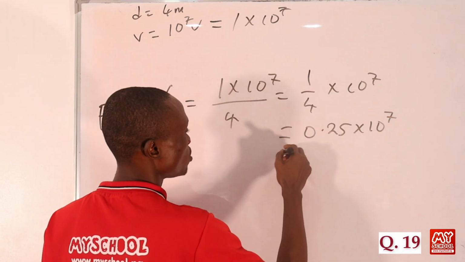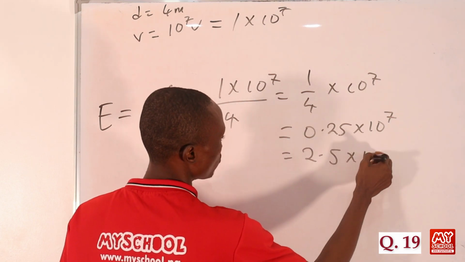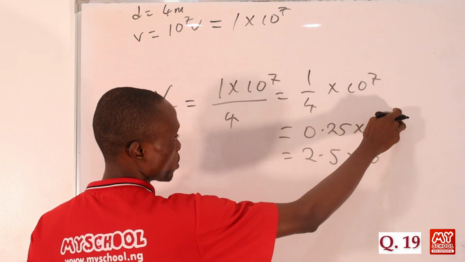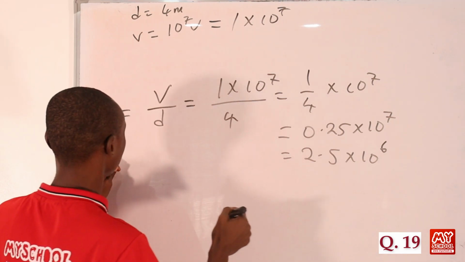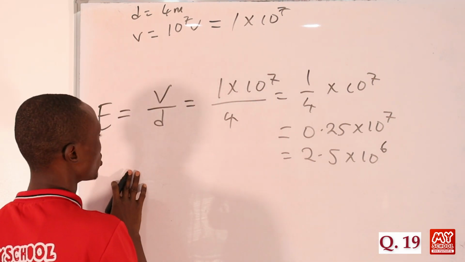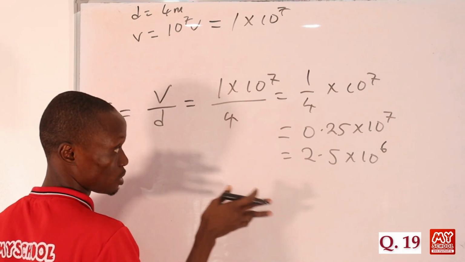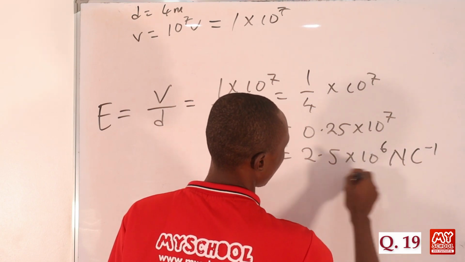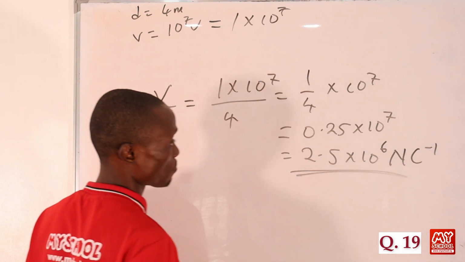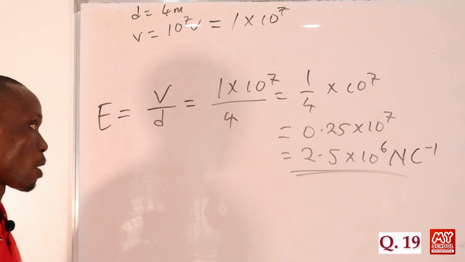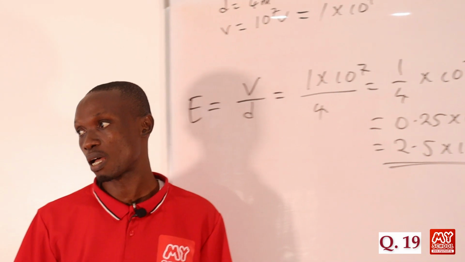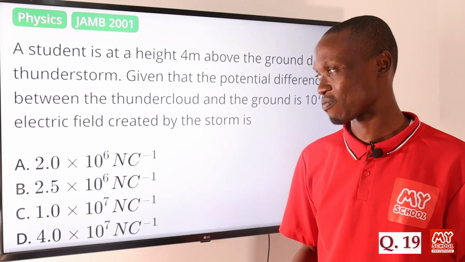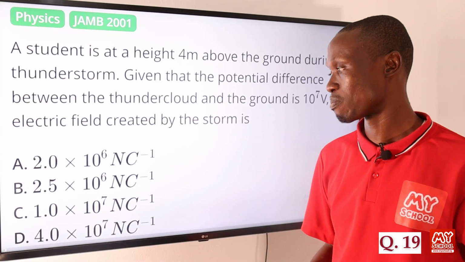So we just move the decimal by 1. So here we'll be having 2.5 times 10 raised to the power. Now since we moved from our left to our right, we are going to subtract 1 from the power of 10. Okay, so that we'll be having 6, right? But we are asked to calculate for electric field intensity. Okay, so electric field is given, the unit is Newton per coulomb. Okay, so our final answer is 2.5 times 10 raised to the power 6 Newton per coulomb. So let's turn back to the screen to pick the correct answer to this question, and that makes option B the correct answer to this question: 2.5 times 10 raised to the power 6 Newton per coulomb.